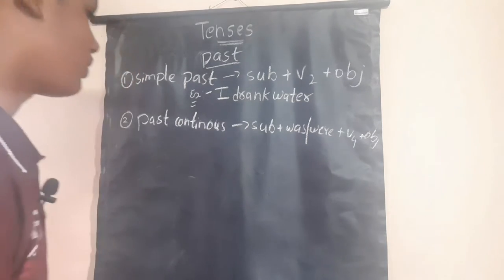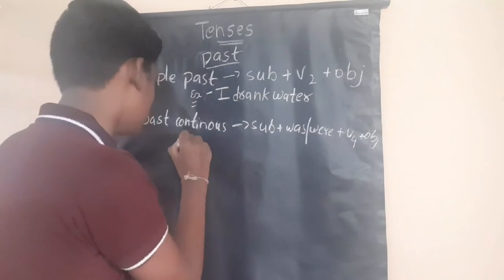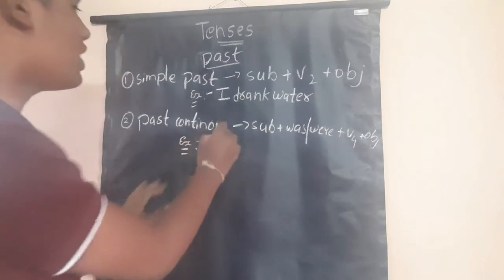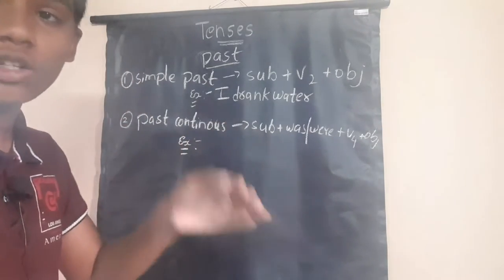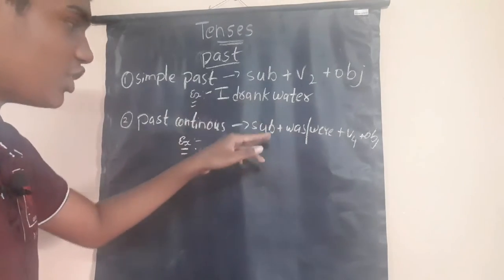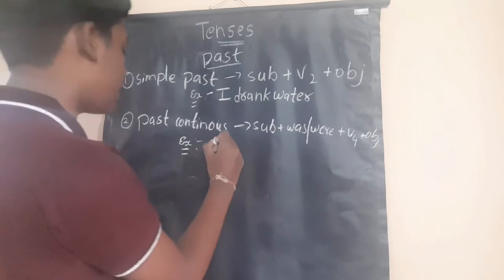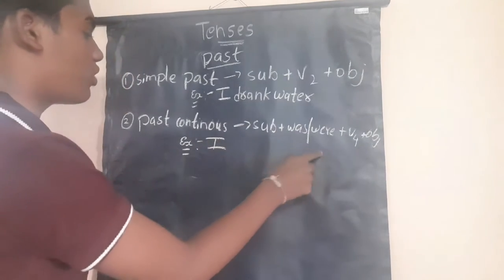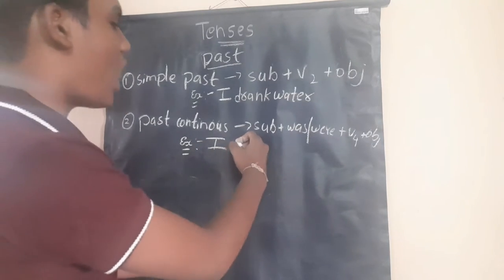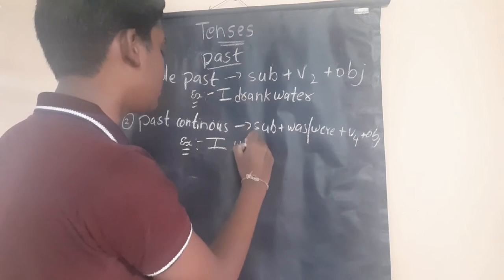Now take an example. Take a similar example, but changed according to this structure. The subject is I, with was, were. So, I was drinking water.